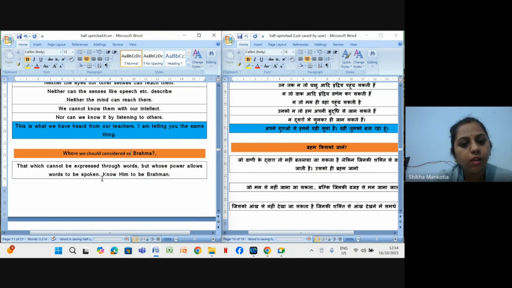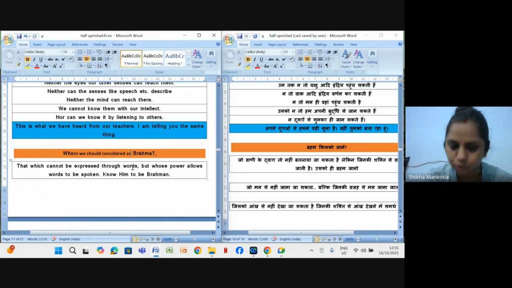So now what Guru told them: that which cannot be expressed through words, because we can't express that Brahma Tattva, that Atma, through our words, but whose power allows words to be spoken, with whose power we can speak, know him to be Brahm. Means whom we cannot explain through our words, but who is helping us to bring out our words, with the help of whom we are speaking.